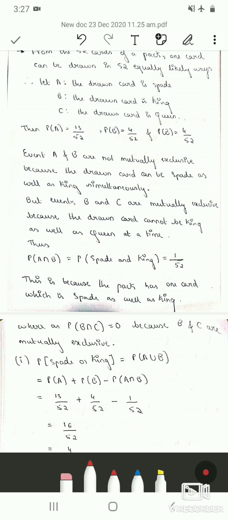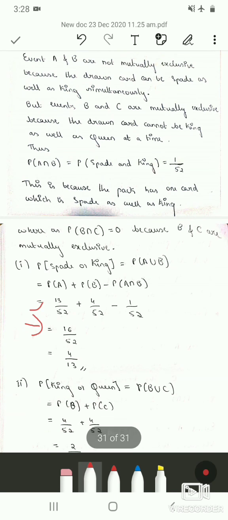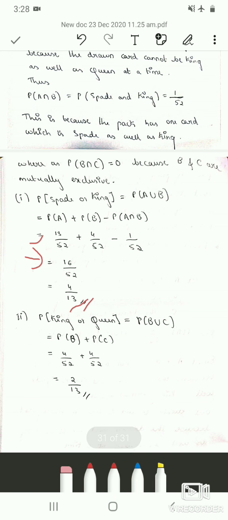We know the probability of A is 13 by 52, and probability of B is 4 by 52, minus probability of A intersection B, which is 1 by 52. Solving it, we get 16 by 52, which is 4 by 13. In the previous class when we solved the similar problem, we got the same answer, that the probability of getting spade or king is 4 by 13. You can cross verify.